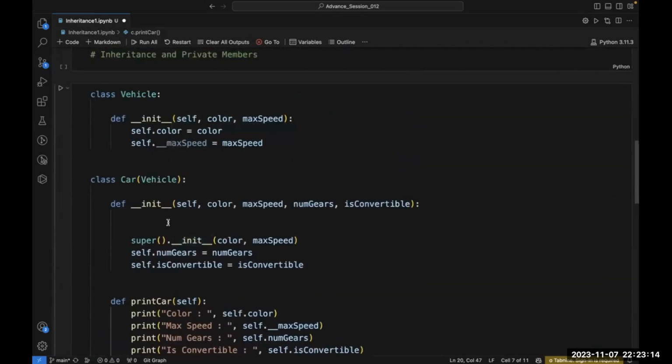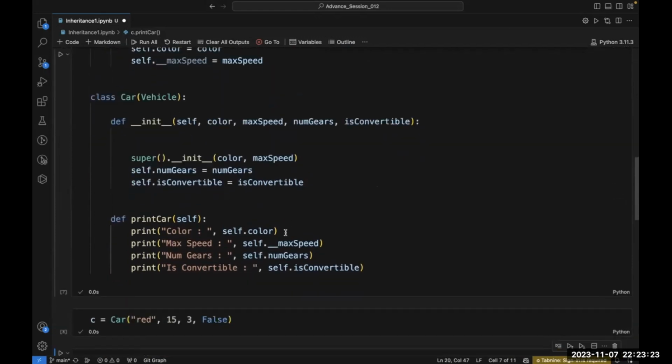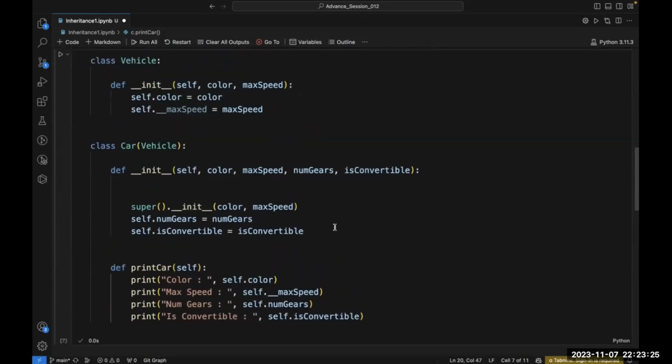Although I have inherited the vehicle class inside my car class, this max speed is still an attribute of the vehicle class. It is not an attribute of the car class. We have inherited it from some other class.